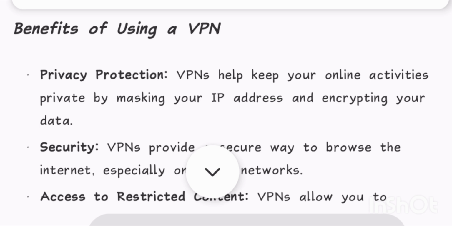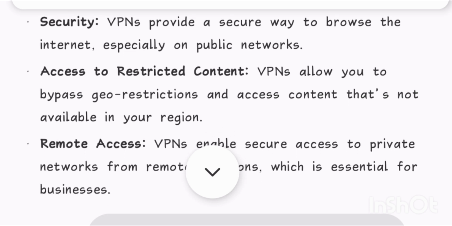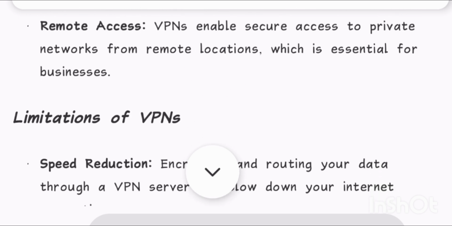VPNs help keep your online activities private by masking your IP address and encrypting your data. Security. VPNs provide a secure way to browse the internet, especially on public networks. Access to restricted content. VPNs allow you to bypass geo-restrictions and access content that's not available in your region. Remote access. VPNs enable secure access to private networks from remote locations, which is essential for businesses.